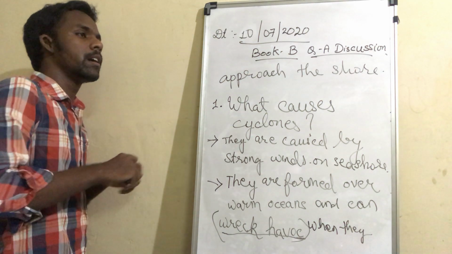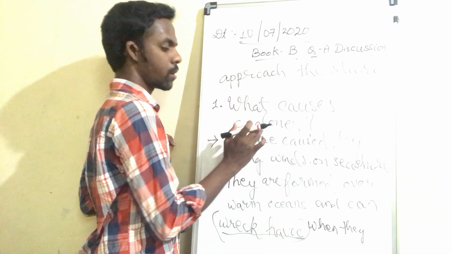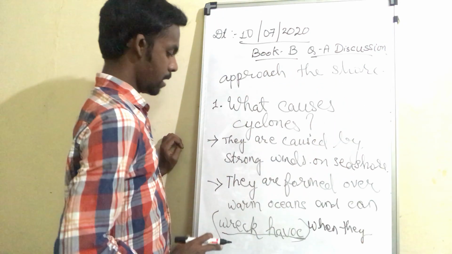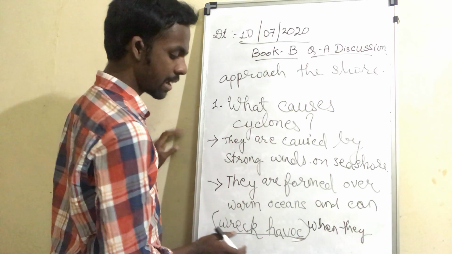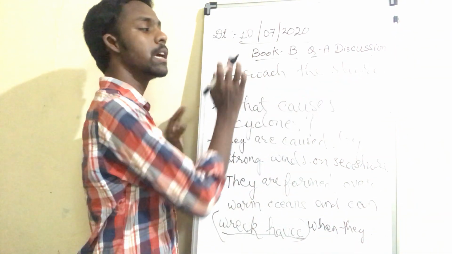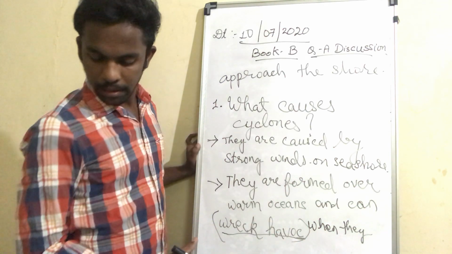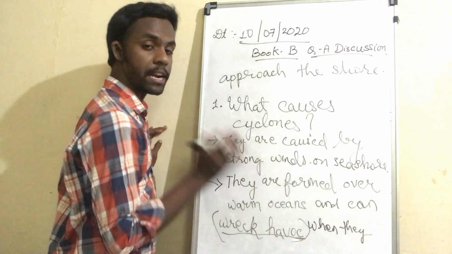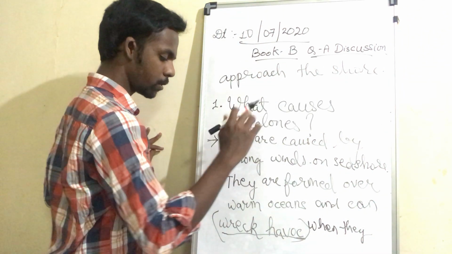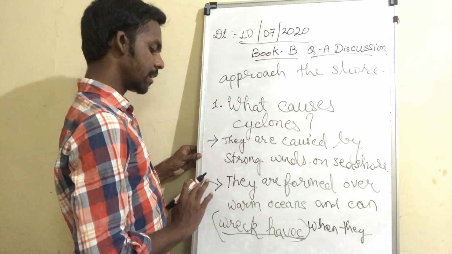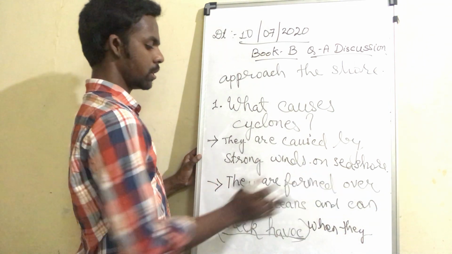So the causes of cyclones: they hit the seashore. And what is the second? They are formed over warm oceans and can wreak havoc when they approach the shore. The meaning of wreak havoc is to cause great damage. So when they approach the shore, they cause total damage.